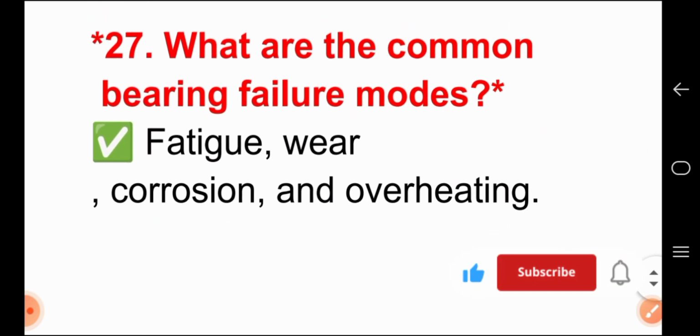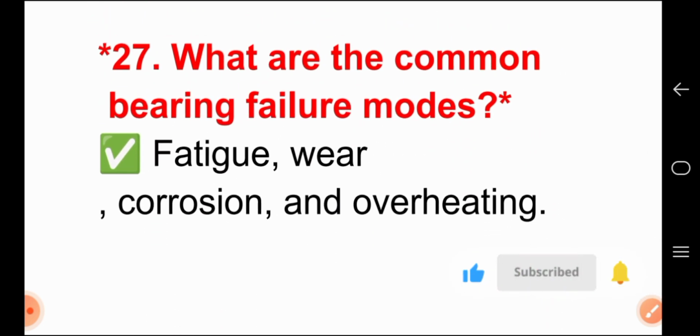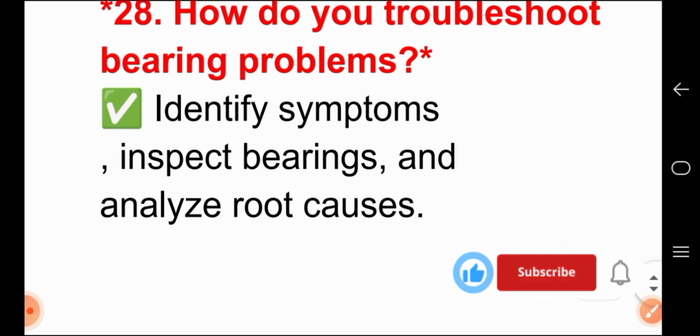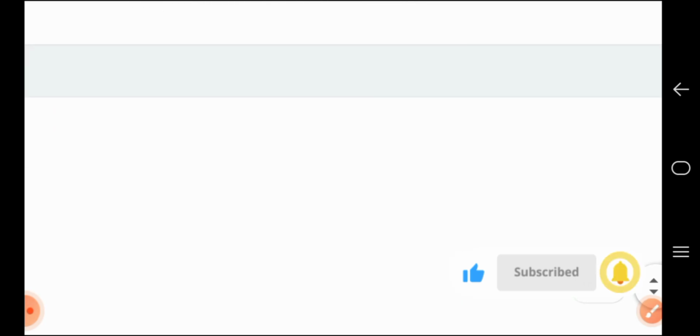Question number 27. What are the common bearing failure modes? For answer, fatigue, wear, corrosion and overheating. Question number 28. How do you troubleshoot bearing problems? For answer, identify symptoms, inspect bearings and analyze root cause.